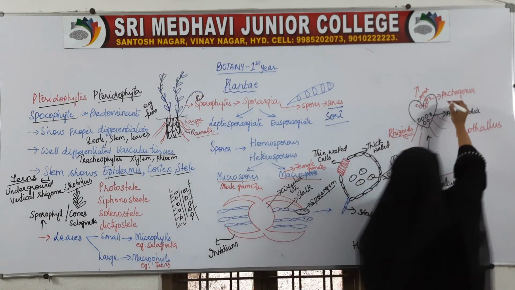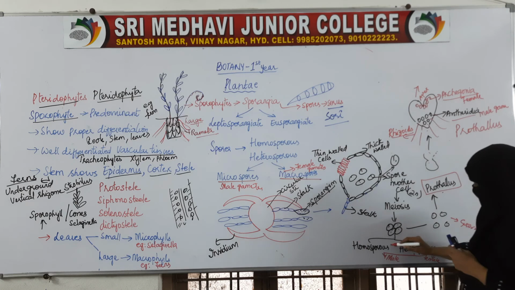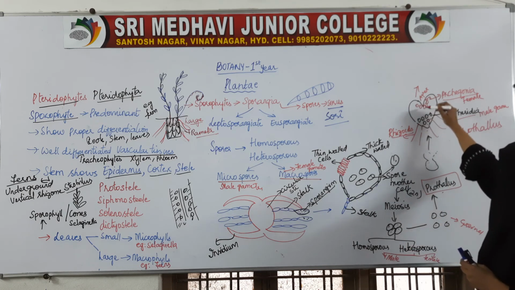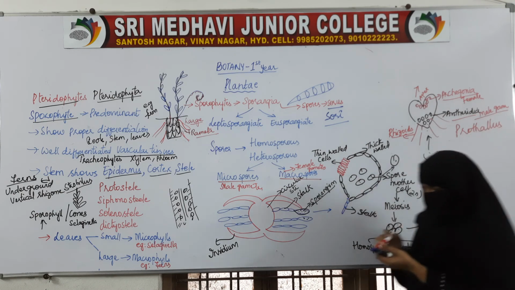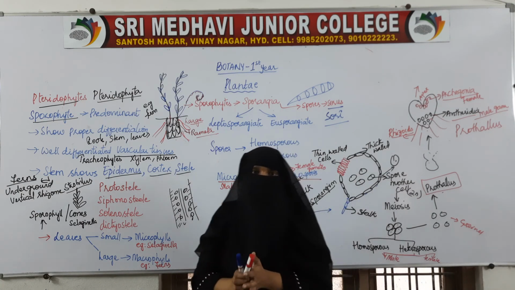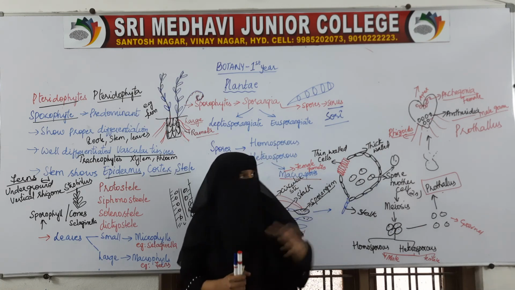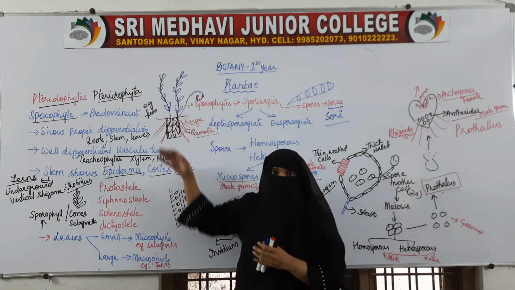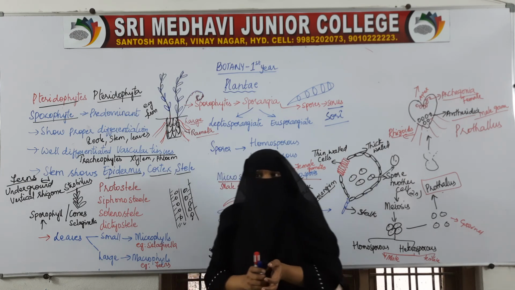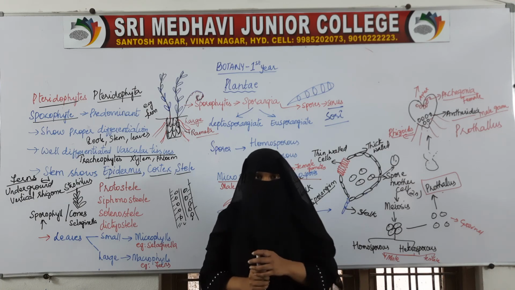Now archegonia will produce female gametes, and antheridia will produce male gametes. Then the male and female gametes fuse and form a sporophyte. So this was about how sexual reproduction takes place in